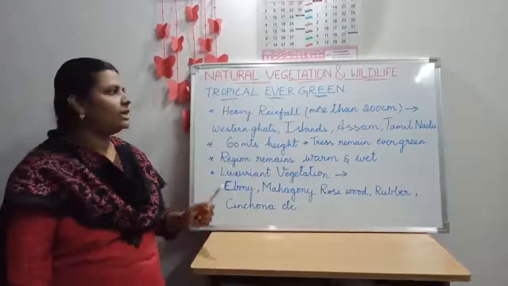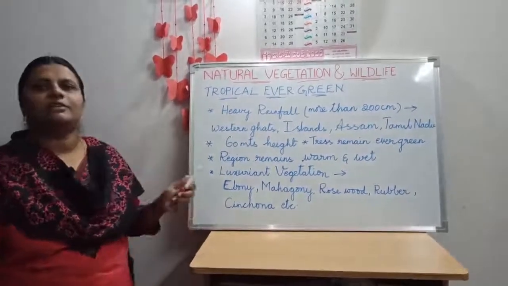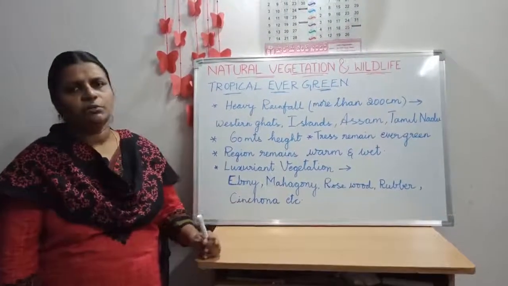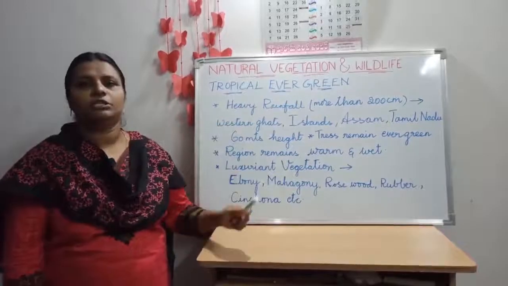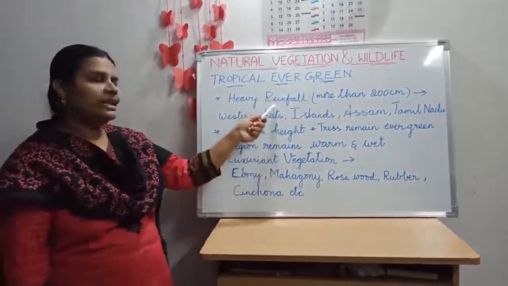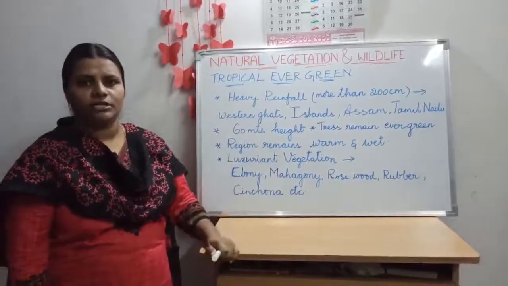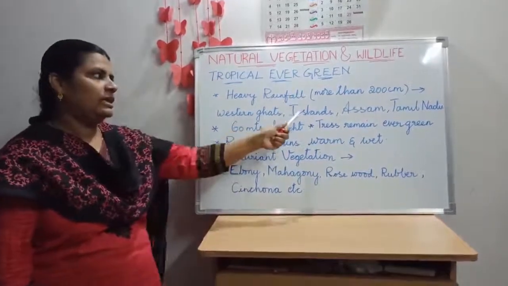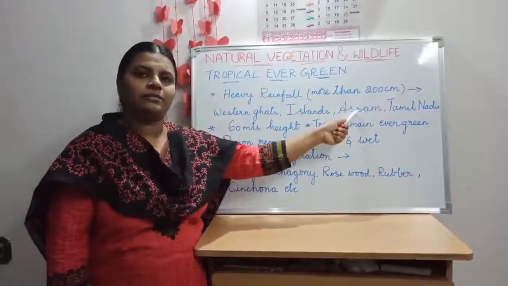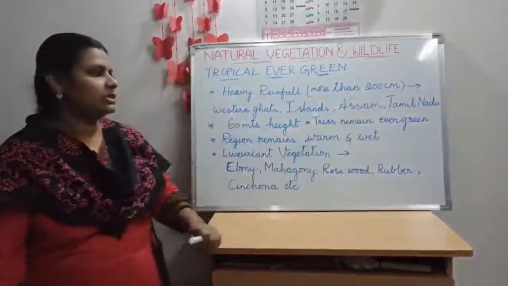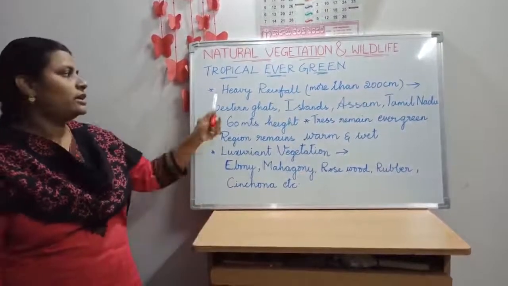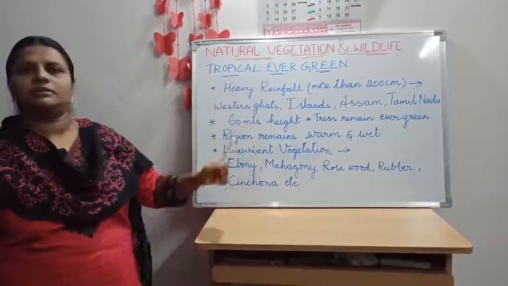Now let's go to the tropical evergreen forest, children. See, the name itself says that they remain evergreen throughout the year. You know why? They receive heavy rainfall, which is more than 200 centimeters. The regions with the heaviest rainfall are the Western Ghats, islands, that is the Lakshadweep Islands and Andaman Nicobar Islands, upper parts of Assam, and the Tamil Nadu coast regions. These 4 places receive more rainfall. That's why you can find these kinds of forests in these areas.